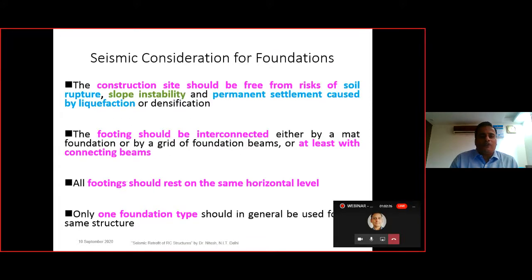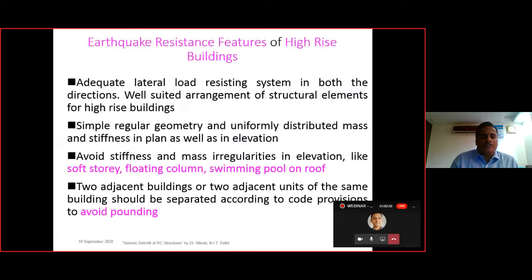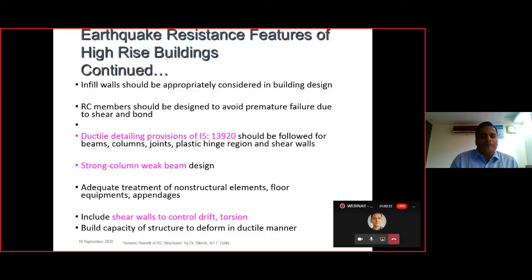So for the foundation also, the seismic considerations are there, one can see if he is interested. These are certain important points, that is a strong column, weak beam. Always the column should be stronger and the beam should be weaker. This has to be seen as per the capacity based design criteria, that is your column should be stronger than the beams.